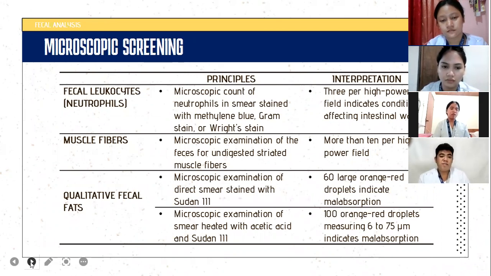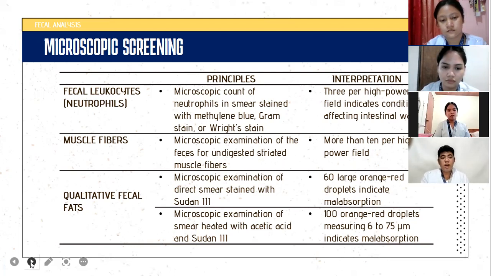Second, the muscle fibers. It is the microscopic examination of the feces for undigested striated muscle fibers. And we have more than 10 per high power field as the interpretation.